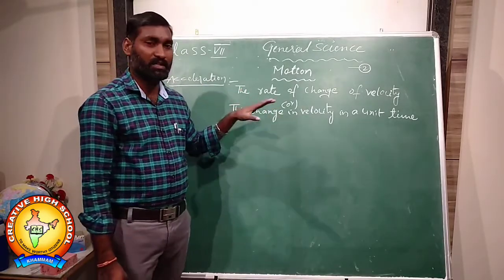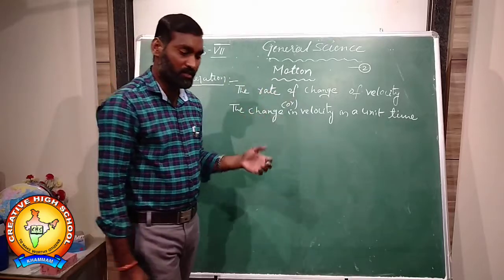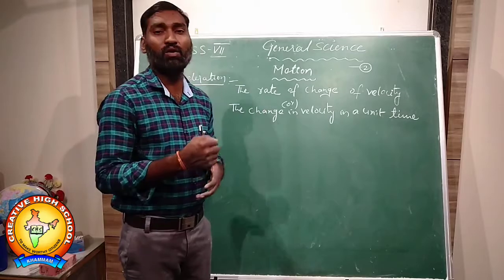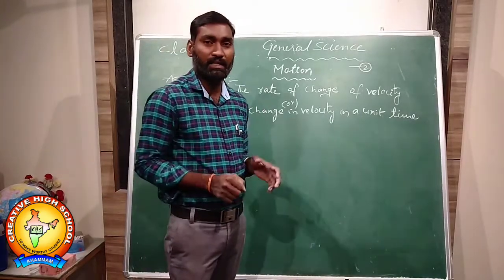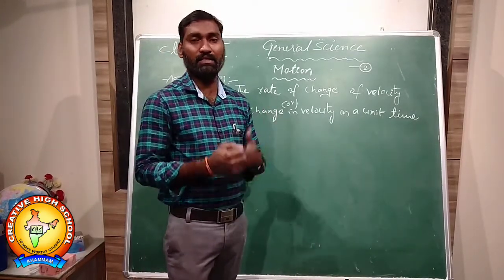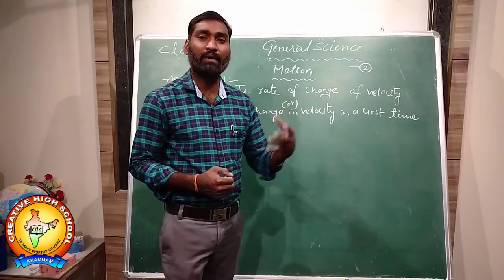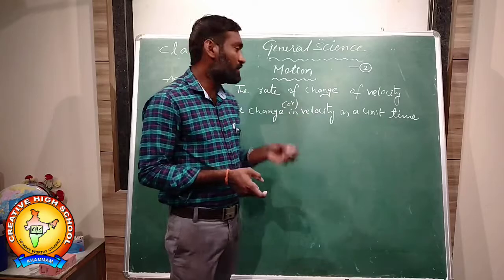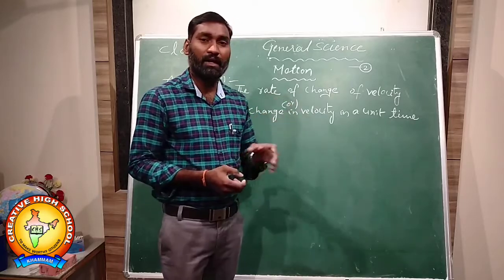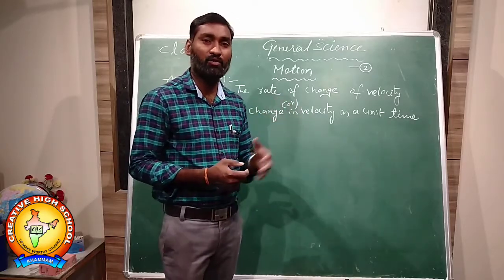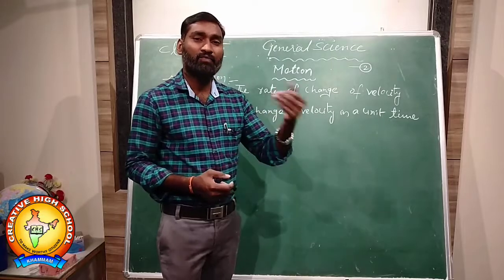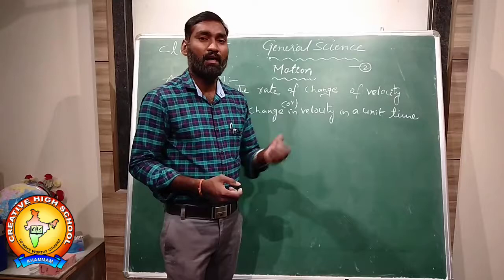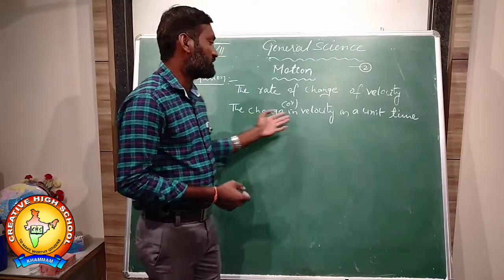Change in velocity means what? For example, when you start a bike, initially you don't go at high speed. You start slowly. After first gear, second, third, fourth, fifth gear, the bike picks up and the speed increases. What you started with initially is called the initial velocity, and after fifth gear we go at high speed, which is the final velocity. Final velocity minus initial velocity is called the change in velocity.